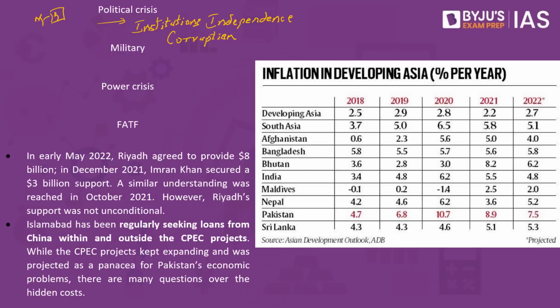The second reason that we have to focus on is the inflation in Pakistan. When you consider what is happening in Pakistan, you have inflation of about 4.7% in 2018, 6.8% in 2019, 10.7% in 2020, gradually decreasing in 2021 to about 8.9%. It was projected to be about 7.5% in 2022, but as of now, it is at about 11.2%. Because Pakistan is not able to control inflation in the market, the second major reason for the economic crisis in Pakistan is inflation.